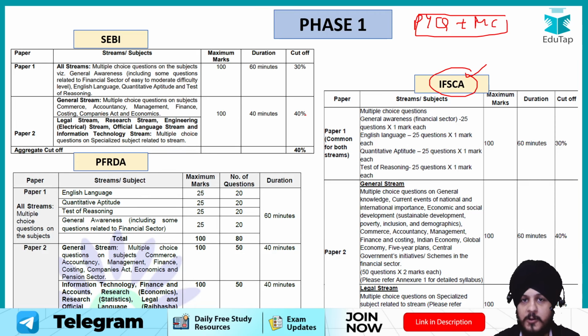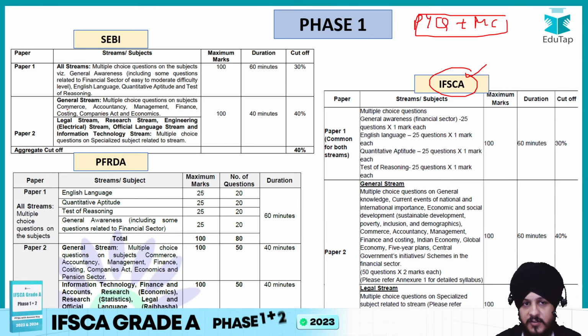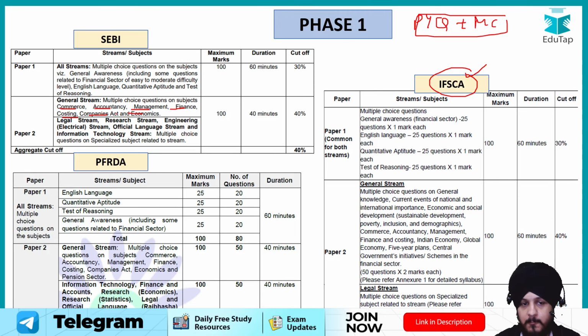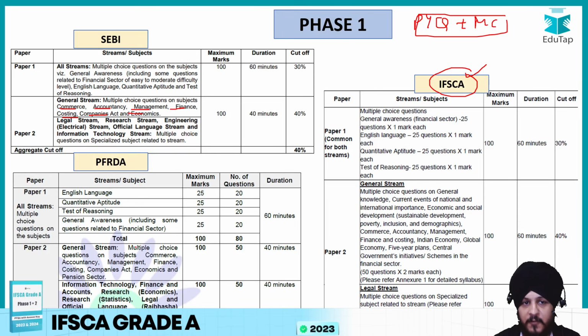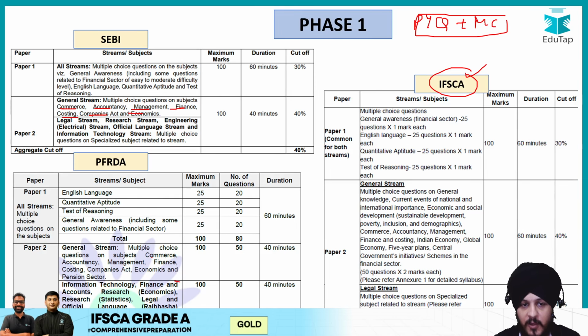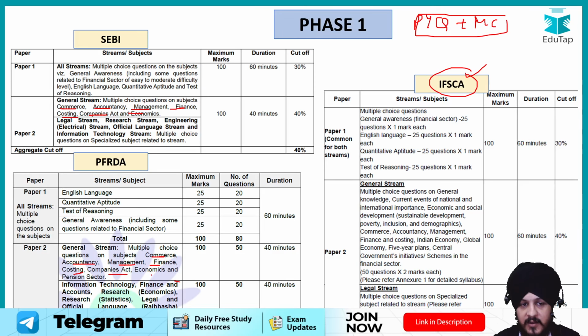So that should be sufficient as far as paper 1 is concerned. Now if you talk about paper 2 as a part of phase 1 in case of SEBI, for the general stream, we have components like commerce, accountancy, management, finance, costing, Companies Act and economics, right? So this is about paper 2 of phase 1 as a part of the SEBI syllabus. And if you talk about paper 2 of phase 1 for PFRDA, you can see the same thing is there except one component, that is pension sector. So here also we have commerce, accountancy, management, finance, costing, Companies Act, economics, and pension sector is also there, which is not there in case of SEBI, right?